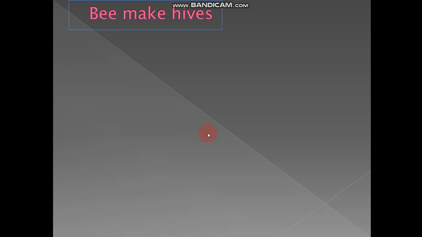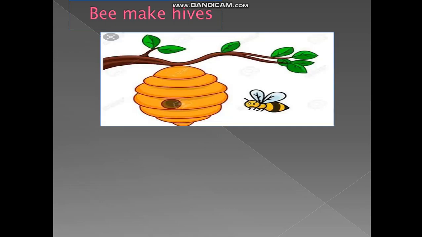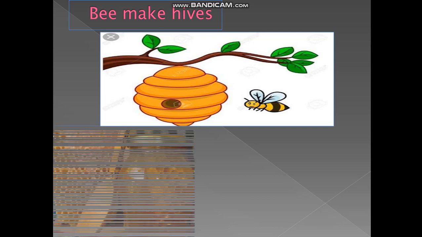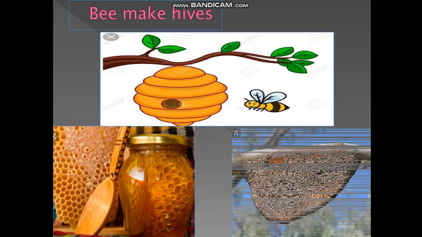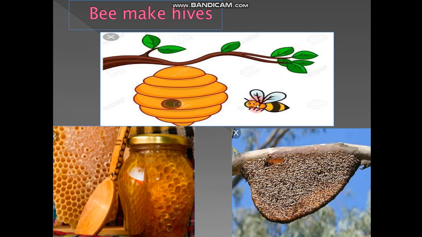Next, children, not only human beings, animals also make houses and live in houses. For example, a bee. Can you see the picture? What is this? This is a bee. The bee also makes a hive. Who will make the hive? The bee will make the hive.